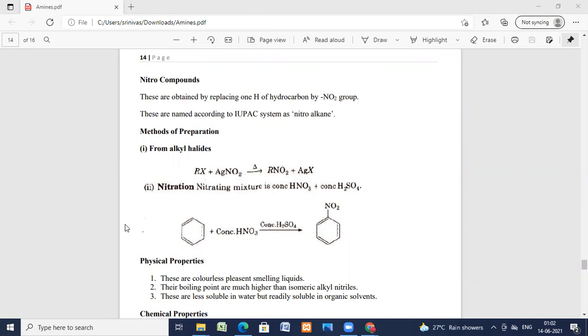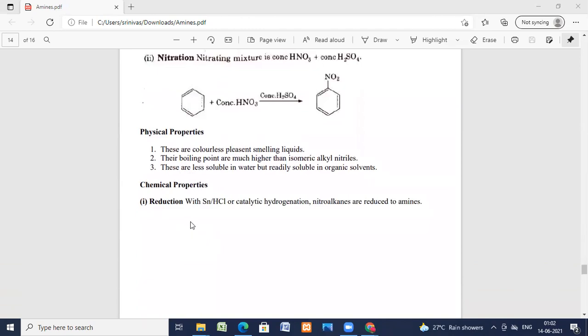Nitrating mixture is nitric acid and sulfuric acid, concentrated HNO3 and concentrated H2SO4. So benzene on reaction with the nitrating mixture will give nitrobenzene. So we are able to prepare aliphatic nitro compounds and aromatic nitro compounds. Alkyl halide on reaction with silver nitrite gives RNO2 and AgX, and similar aliphatic and aromatic nitro compounds are prepared.